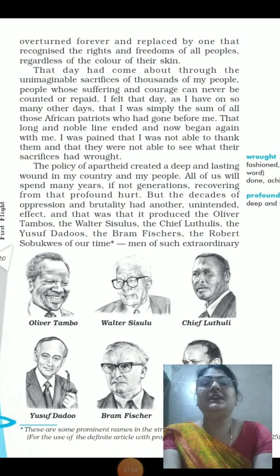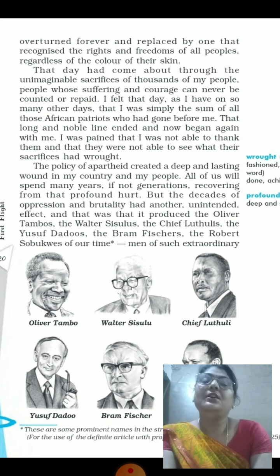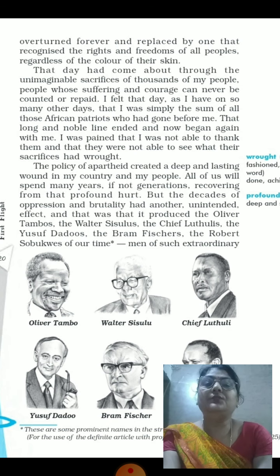Overturned forever and replaced by one that recognized the rights and freedom of all peoples, regardless of the color of their skin. Now, this is the time when no one is discriminated against on the basis of their color, on the basis of their skin complexion. That day had come about through the unimaginable sacrifices of thousands of my people.